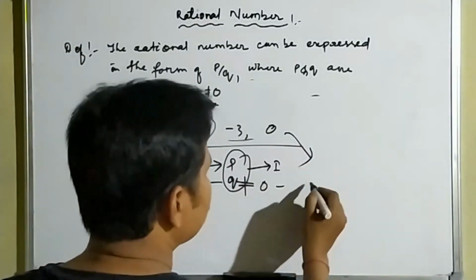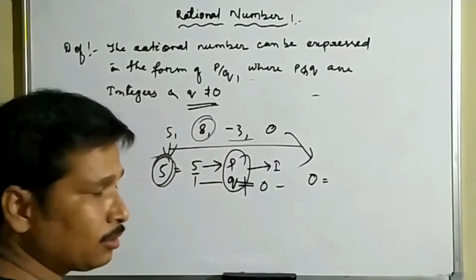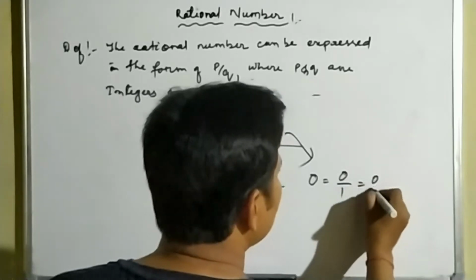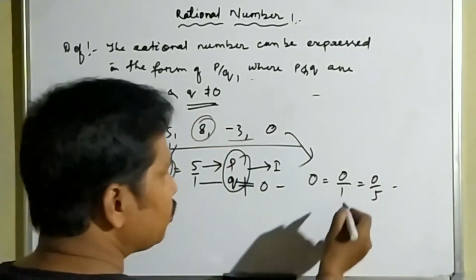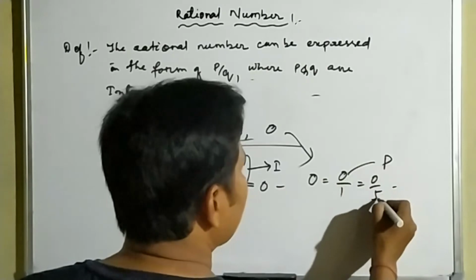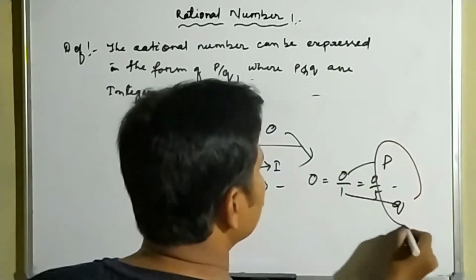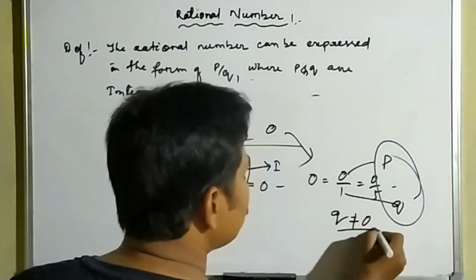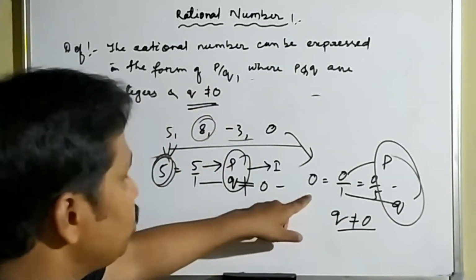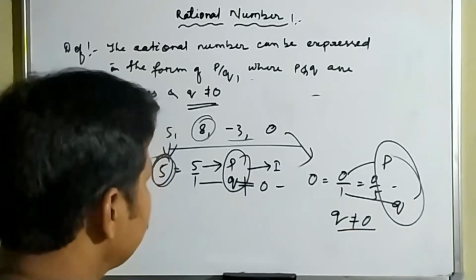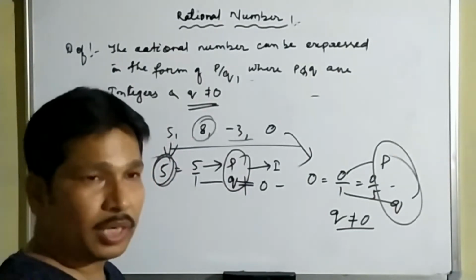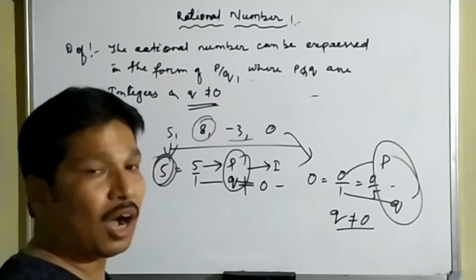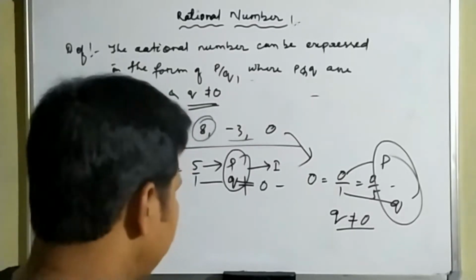Now come to 0. Can we write 0 equal to 0 by 1, or we can write 0 by 5 or any number? Here 0 represents p and 1 represents q, both p and q are integers and q is not equal to 0. That means 0 is also a rational number. So we can conclude that all the natural numbers and whole numbers are also rational numbers.